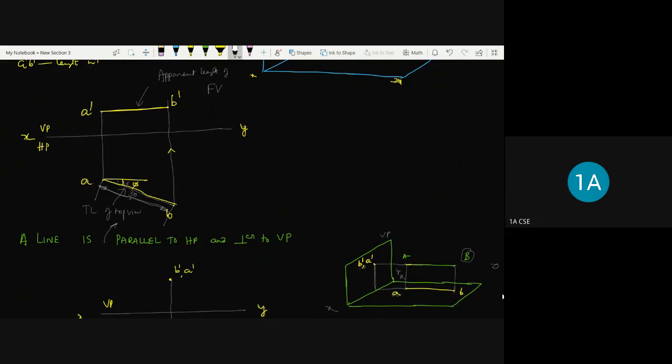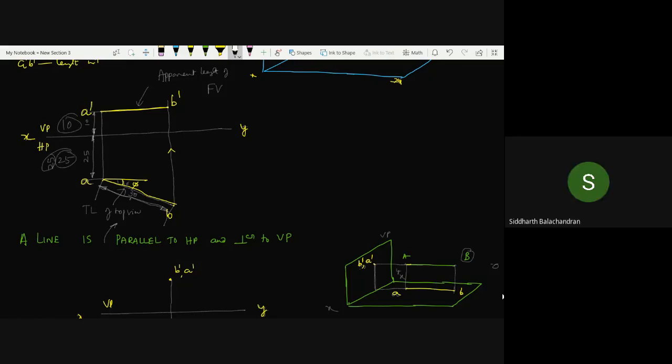Similarly, the A dash location will be given. So this is 10 mm, say for example, it has to touch this XY line. Similarly from A, the distance in front of VP is also given, so that distance also has to be represented, and this is 25 like this. See the writing of the number: I'm not writing it like this, I'm writing 25 like this. And 10 is in the vertical direction, not in the horizontal direction. That is very important in dimension representation.